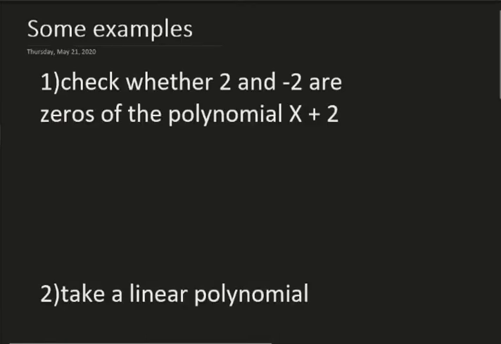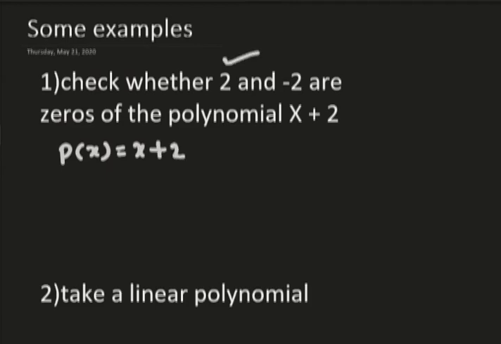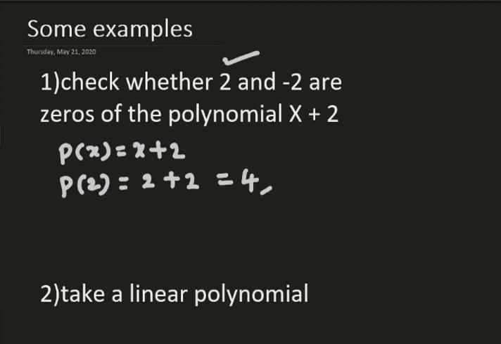Again, we'll see some examples. Check whether 2 and minus 2 are zeros of the polynomial P of x is equal to x plus 2. Let me move fast, now you have understood. First, let me try this 2. I'll substitute 2 for x. 2 plus 2, this is 4. See, you have got the number 4. What does it indicate? Then this 2 is not our hero, because it has not led us to our movie talkies, our ice cream parlor, because it is 4.